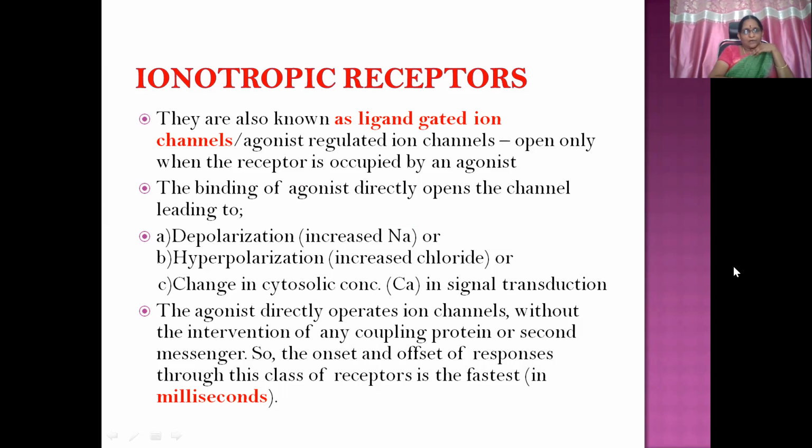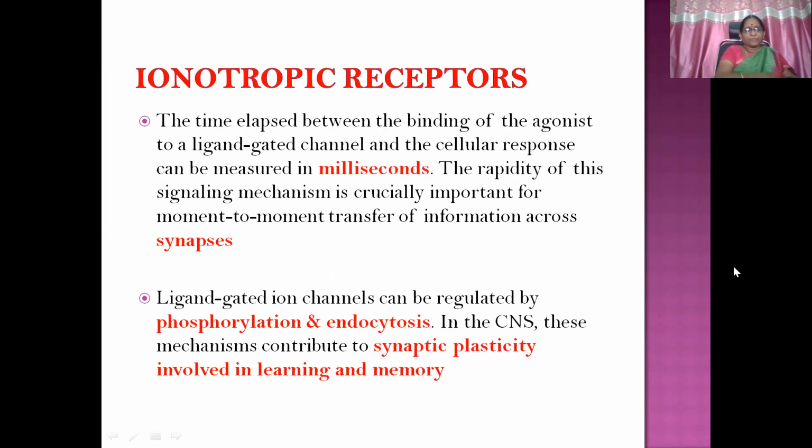The agonist directly operates the ion channels, so there is no involvement of second messengers. So it is a fast acting type of receptor, where the action is elicited within milliseconds. The time elapsed between the binding of the agonist to a ligand-gated channel and the cellular response can be measured only in milliseconds.